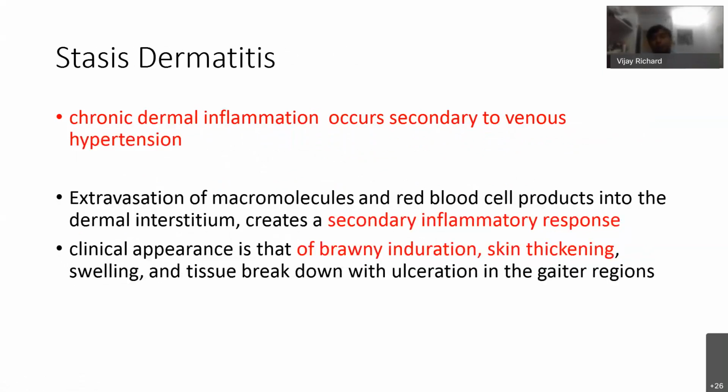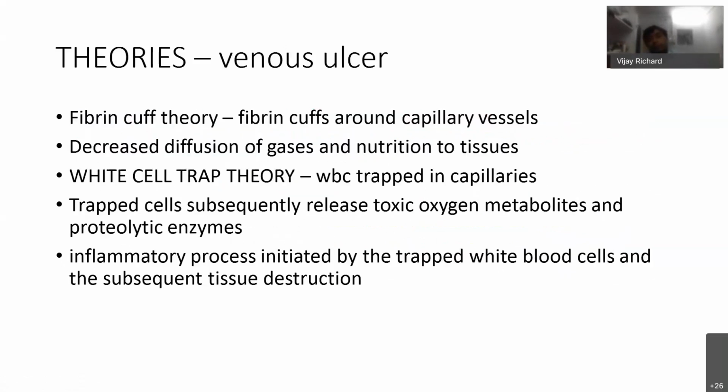Because of this inflammatory response from the interstitium, clinically it presents as stasis dermatitis, brawny induration or skin thickening, and there is tissue breakdown with ulceration in the gaiter area. All this is up to stasis dermatitis, and the next stage is venous ulcer.